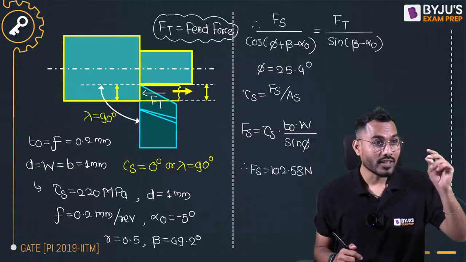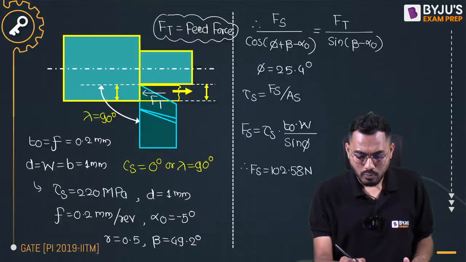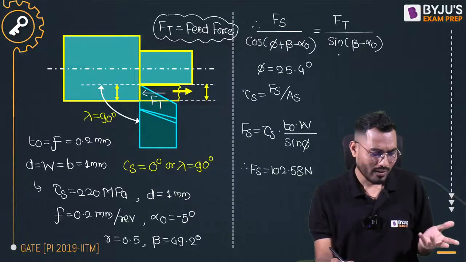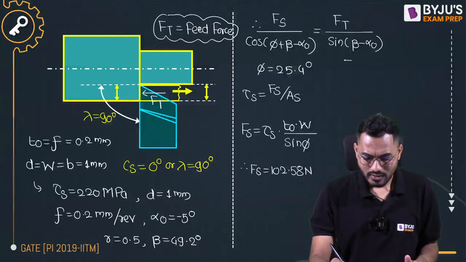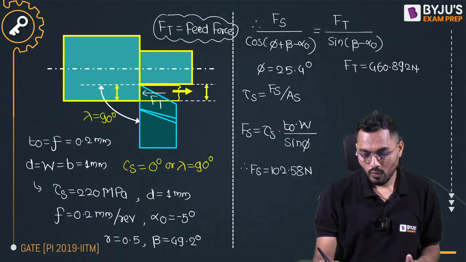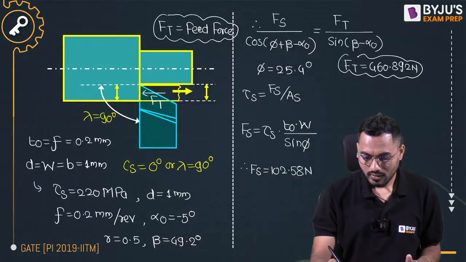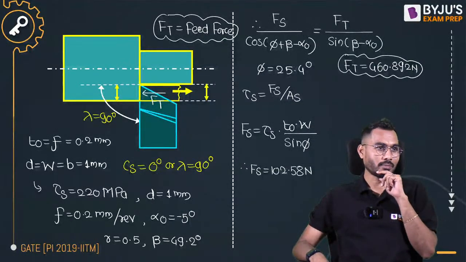Yeah, 460. Kiran Kumar, now you got the correct answer. Right, fine. And now I'll put the values of phi, beta, alpha 0. All the values are there, I think. Now I'll say, sir, thrust force is coming exactly equal to 460.892 Newton. That is what exactly my answer is coming.